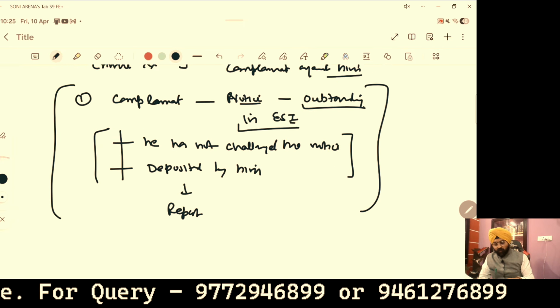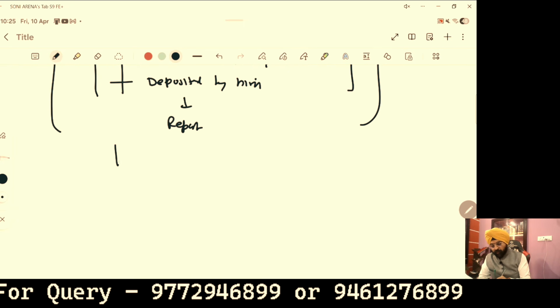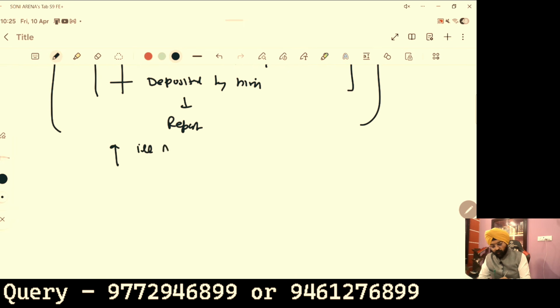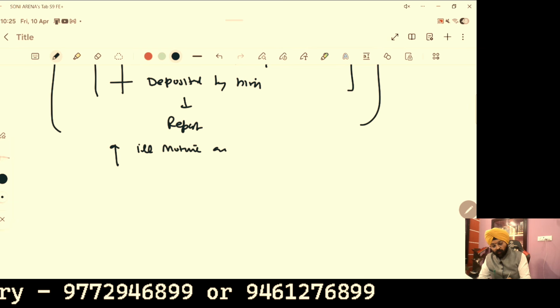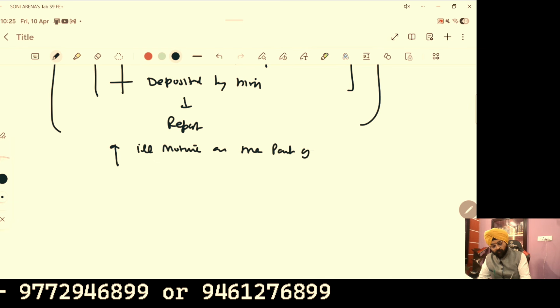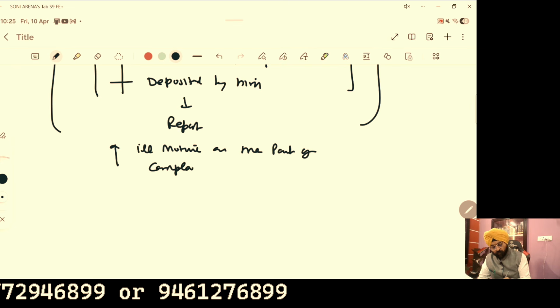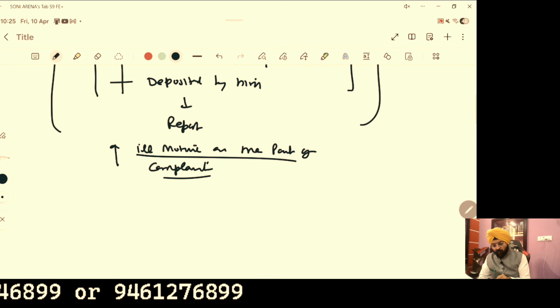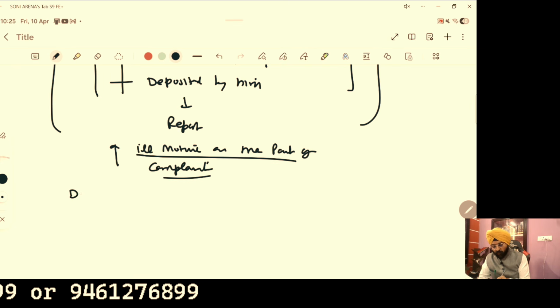So basically, what the accused has done in that case, he targeted the ill motive on the part of the complainant. Because to constitute a Section 7 PC Act offence, it is sine qua non that demand is on record.